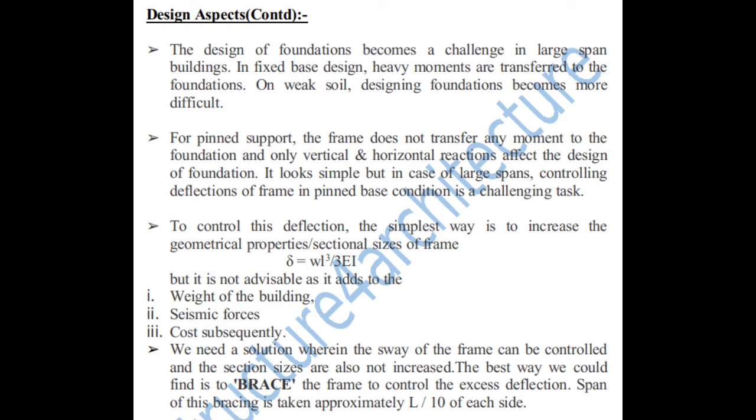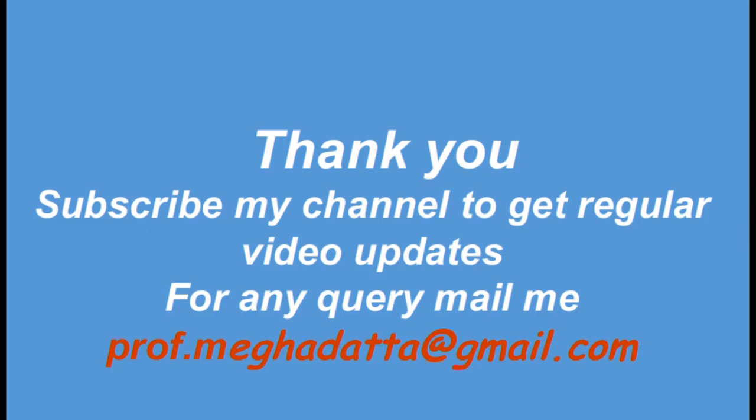So what is the solution to control this deflection? The section sizes are not to be increased. So what we can do? We can just brace the frame to control the excess deflection. So bracing is the system. The span of this bracing is generally taken approximately L by 10, that is 1/10 of the span on each side.